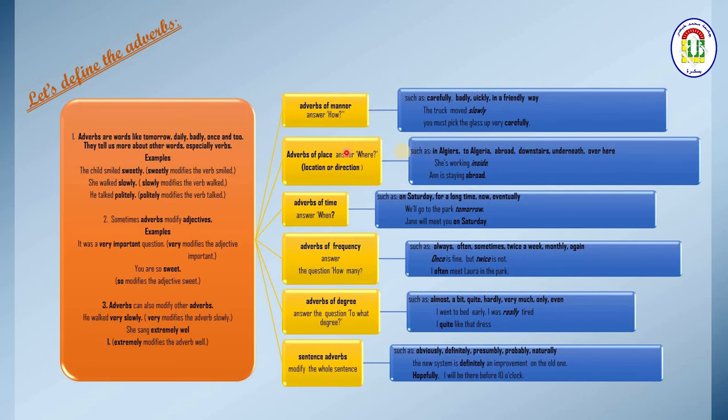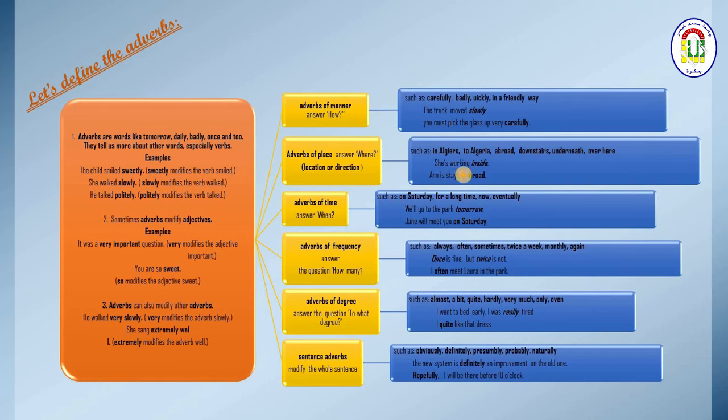So, adverbs of place answer the question where. In Algiers, to Algeria, abroad, downstairs, underneath, over here, and so on. These are normally adverbs of place, showing location or direction. So both talk about the place.